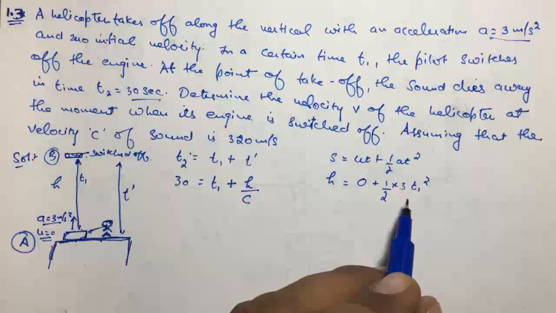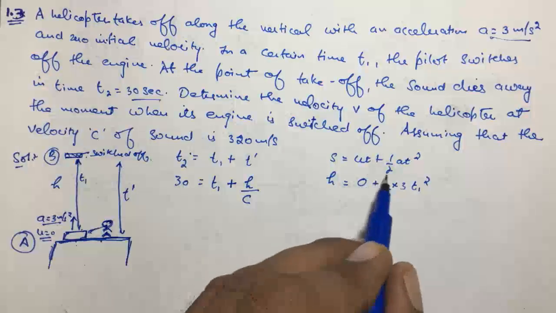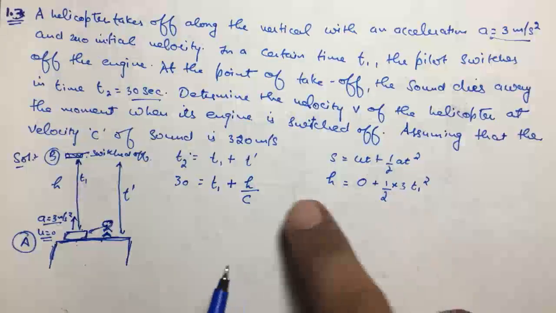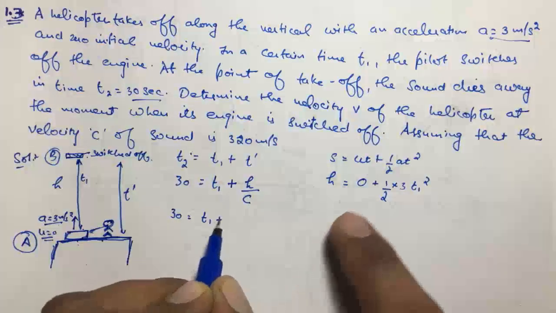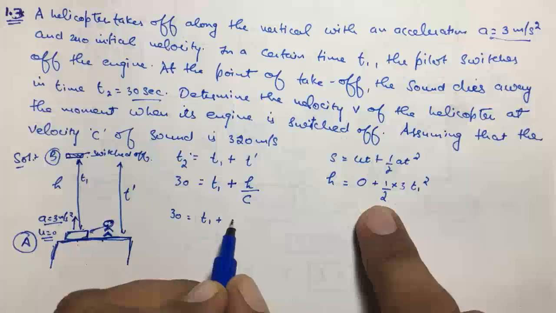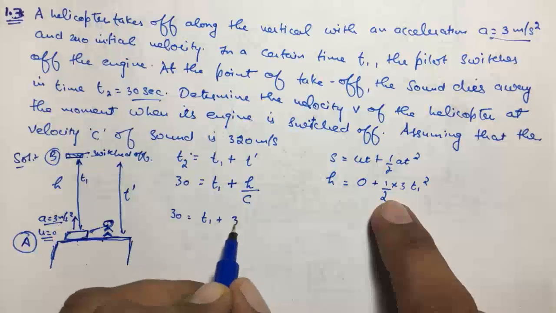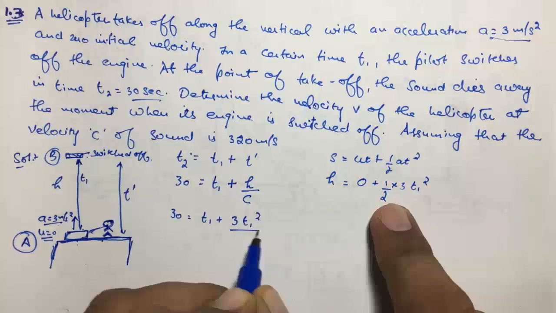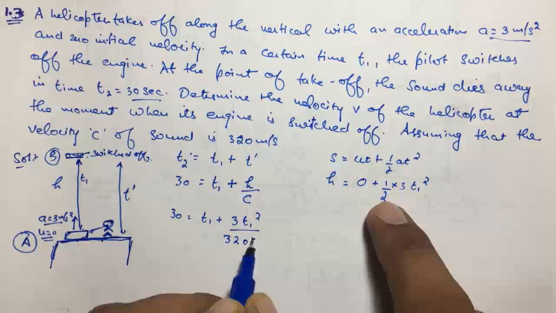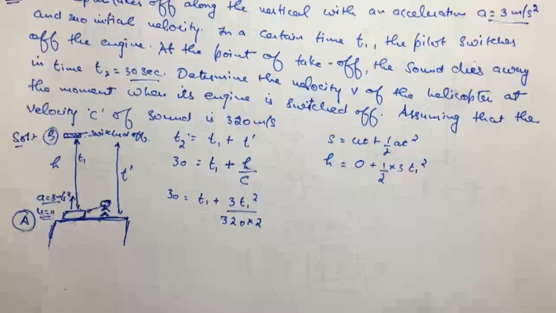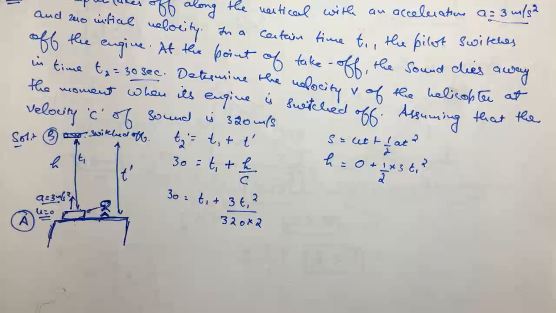So it is 3 by 2 t1 square, and we will write this value of h in this equation. So 30 equals t1 plus h upon c; in place of h we can write 3 t1 square upon 2, and c is 320. So we will solve this equation now.